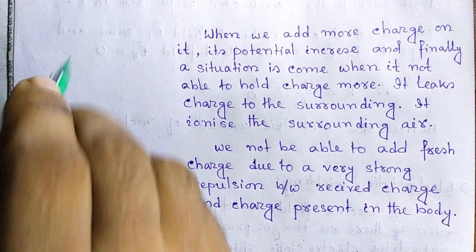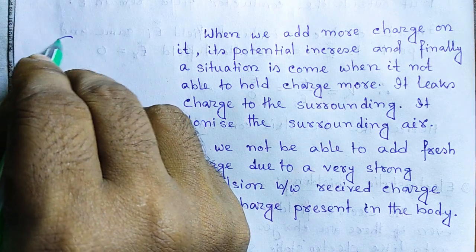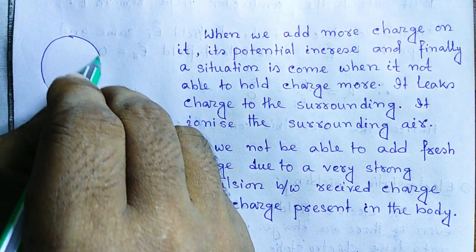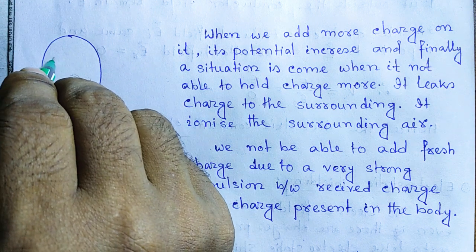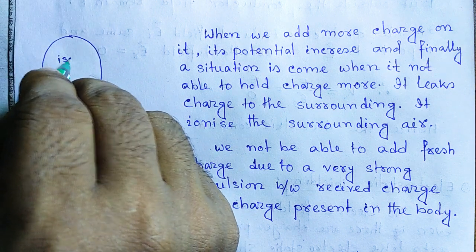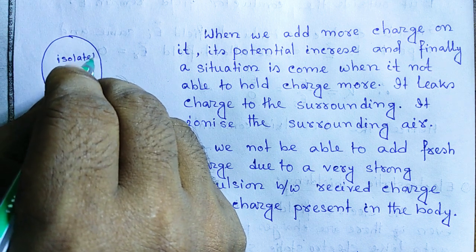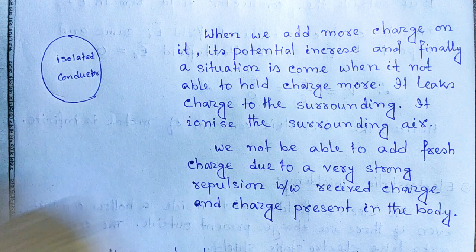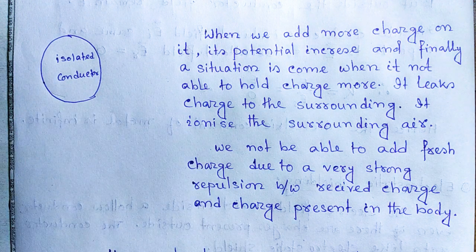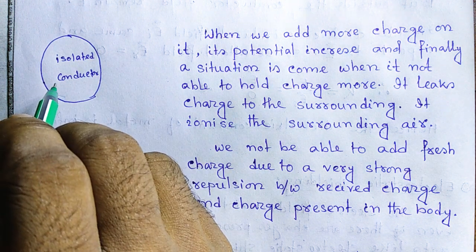We consider here an isolated conductor, and we are giving charge to it.